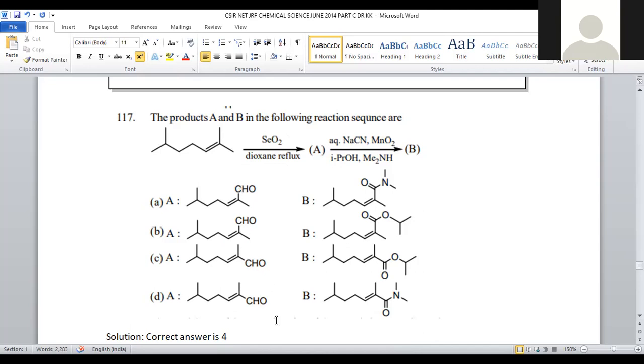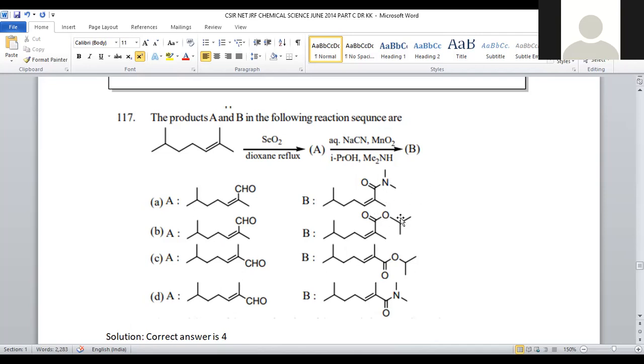For that purpose, after getting this aldehyde, it will be treated with sodium cyanide. When sodium cyanide is added to an aldehyde, what happens? It is a kind of nucleophilic addition, and we will get the addition product called a cyanohydrin. The cyanohydrin is further treated with manganese dioxide, and a partially oxidized form is generated. Isopropyl alcohol was added, a protic solvent, used to convert the functional group. Functional group transformation is possible, and that will be treated with dimethylamine. It is a secondary amine system. And finally, you will get an amide. The amide will be generated. That is given in option number 1.